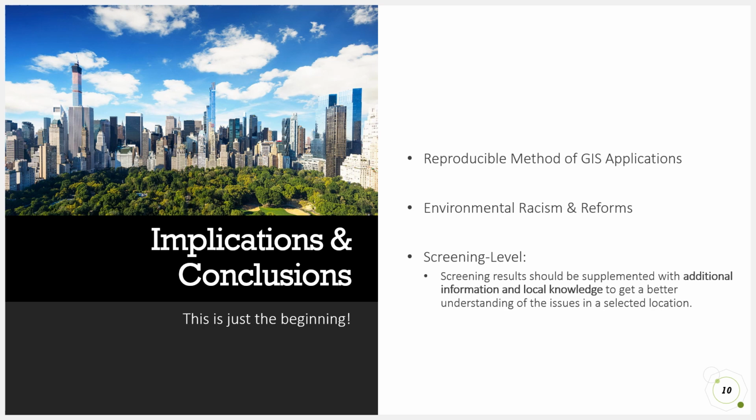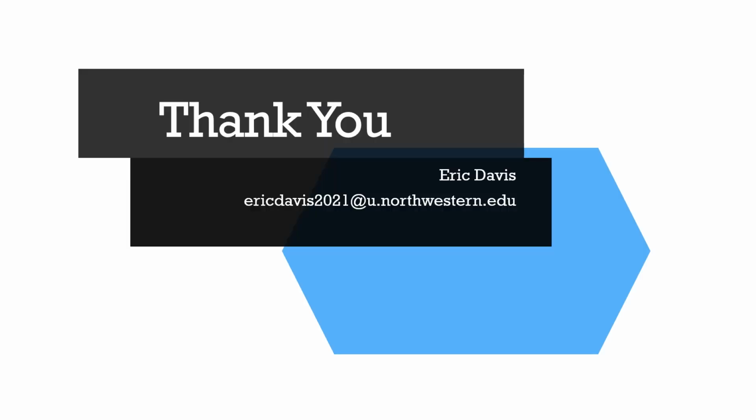Overall, there are a few key conclusions from this analysis. First and foremost, this project revealed a reproducible method for applying the EPA's available data to better understand the distribution of environmental risks and hazards across local communities. The outputs and maps derived from this project indicate levels of environmental racism and thus necessitate reforms. Of course, this work should not be taken as the ultimate truth. Rather, the screening results could and should be supplemented with additional and local knowledge when working to address specific issues in a particular location. And that concludes my final presentation.